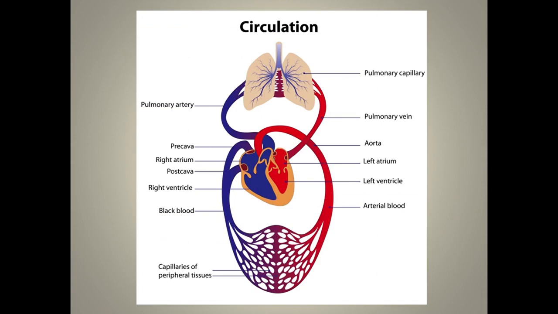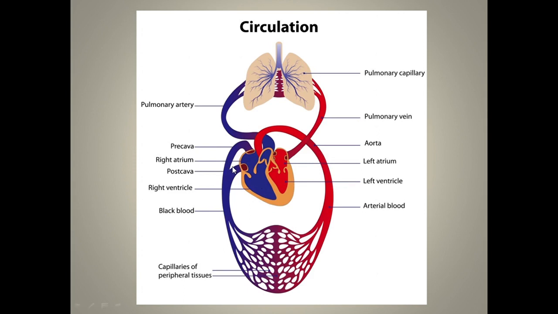When we talk about the circulation, it is said that double circulation is happening in man, or circulation in human beings is called double circulation. And why is it so? Because the blood passes through the heart twice in one complete cycle of the circulation. This blood is passing through the heart two times. One acts as oxygenated blood and another as deoxygenated blood in a single cycle of circulation. So it is called double circulation in human beings. So we'll see how it is happening.